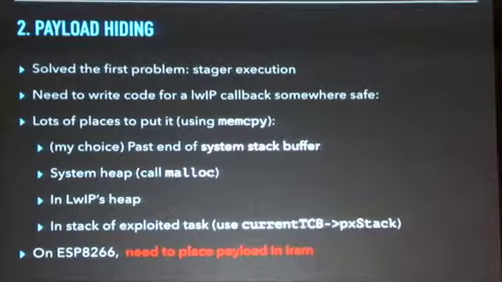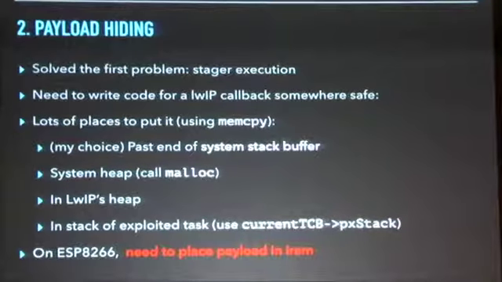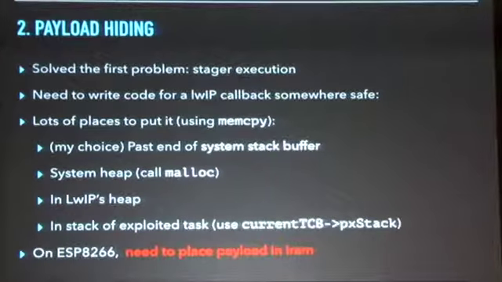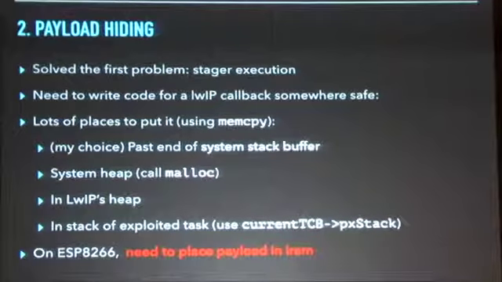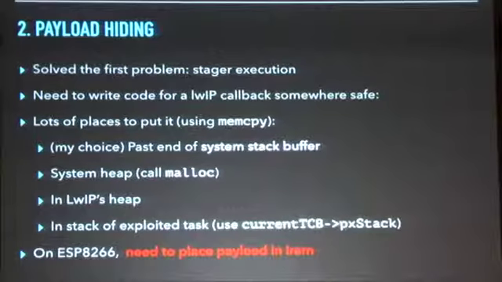We could allocate memory in the heap and store it there, and also it wouldn't be disturbed. We could use lightweight IP's heap as well, allocate some memory there, and we'd know that it wouldn't be disturbed. And we could even put it in the stack of the exploited task. So that's the beginning of the stack in memory, that limit, pxStack. If we know that that task doesn't get close to that limit, then we also have some space where we could put it. And that might be more useful in cases where you're using the MPU, and you can write to your own stack if you needed some place to put it.